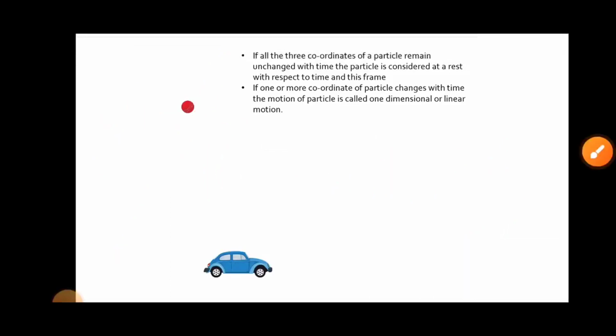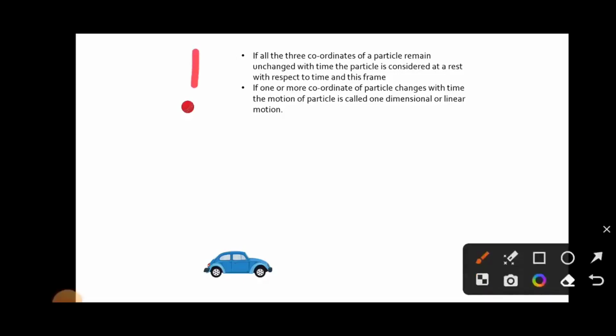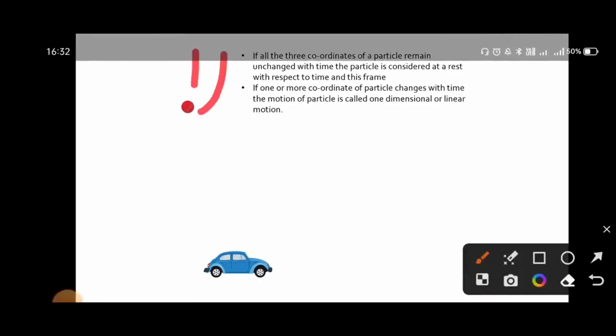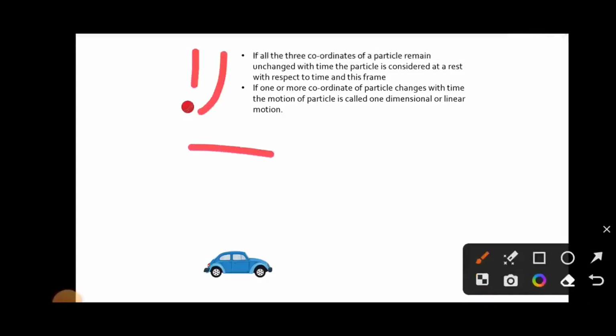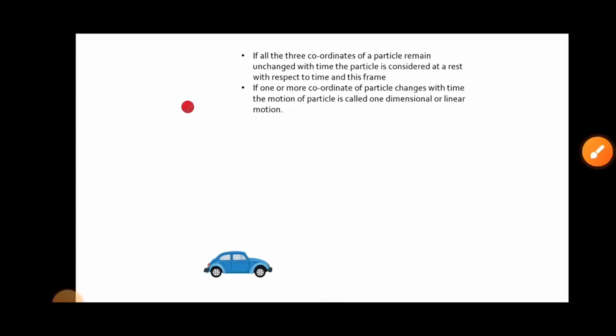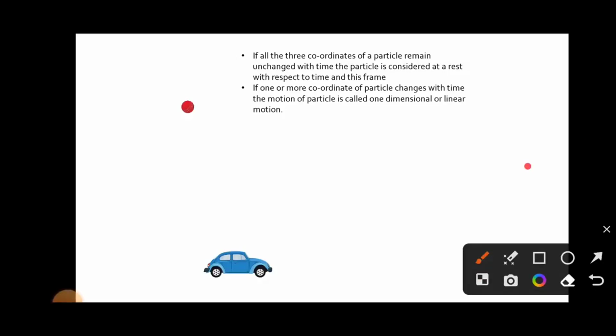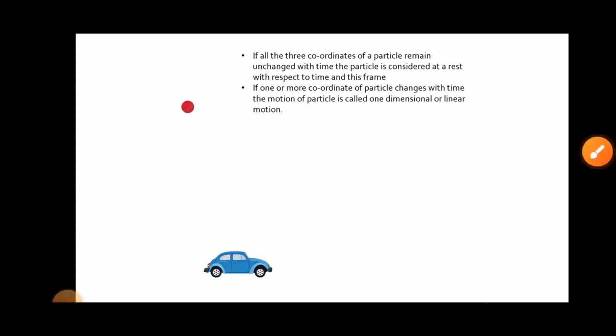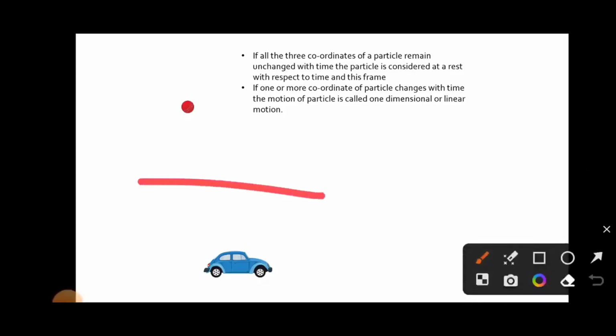In the first case, if all three coordinates of a particle remain unchanged, then it is considered at rest. And if any one or more coordinates of a particle change with time, the motion of the particle is called one-dimensional motion or linear motion.